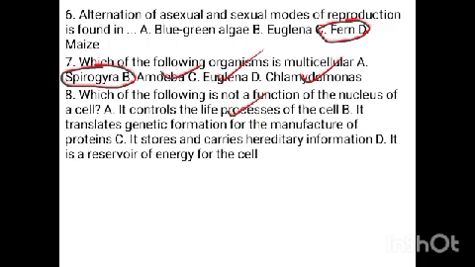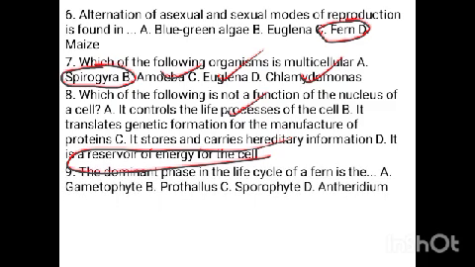It stores and carries hereditary information. That is correct. It is a reservoir of energy for the cell. That is the job of the mitochondria. So that is the one that has nothing to do with the nucleus.